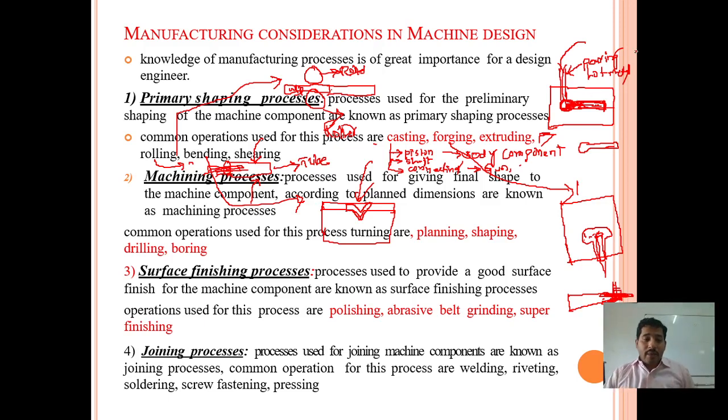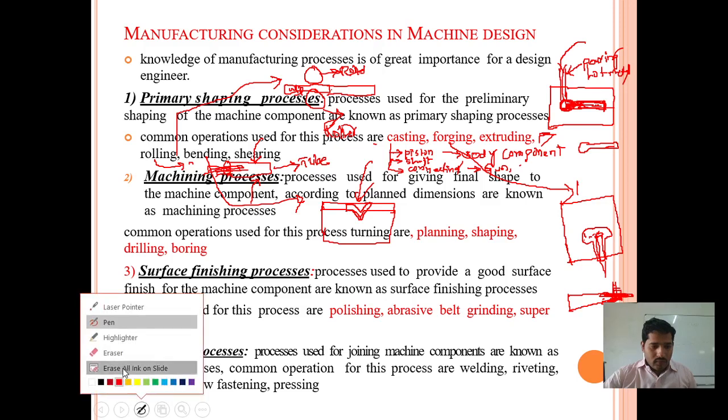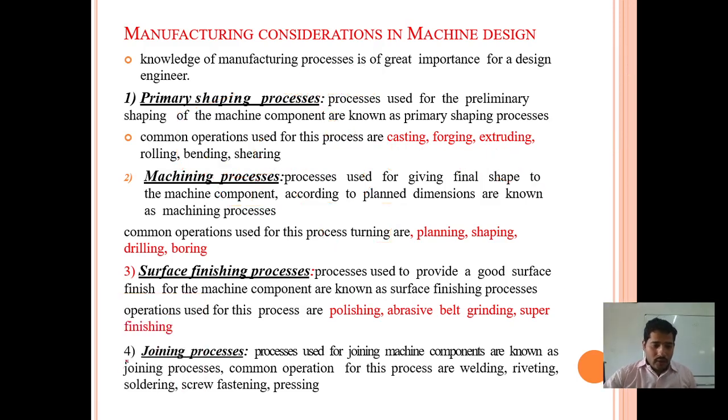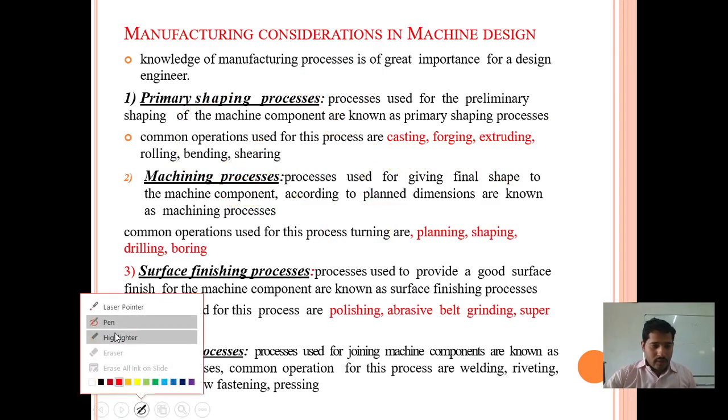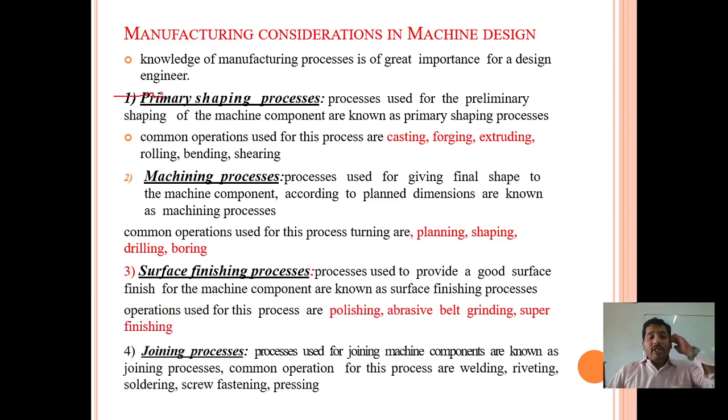In the next step, we are going to learn about the machining process. In the machining process, this process is mainly used for giving the final shape of any machine component as per the planned dimension.